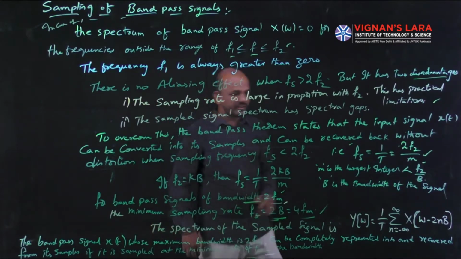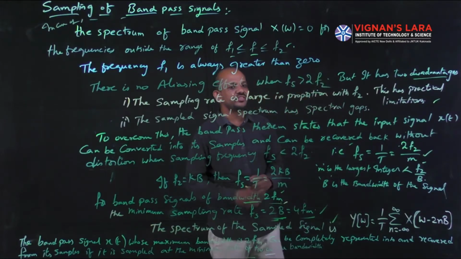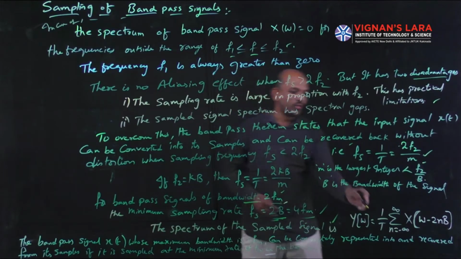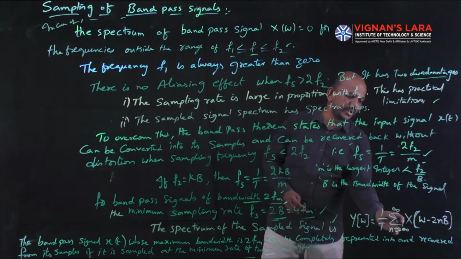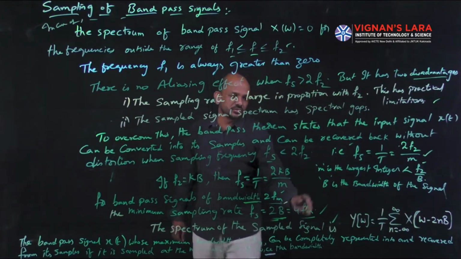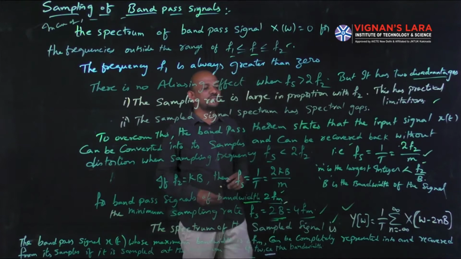Finally, the spectrum of the sampled signal will be given by Y of omega equal to 1 by T summation n equal to minus infinity to infinity X of omega minus 2nB. Okay, so this is the spectrum of the sampled signal.